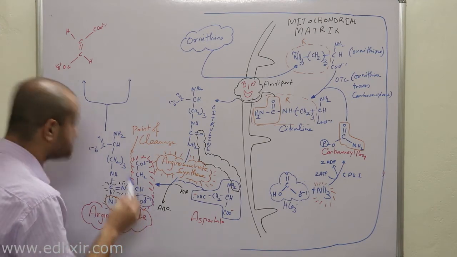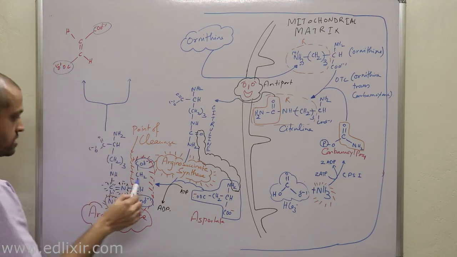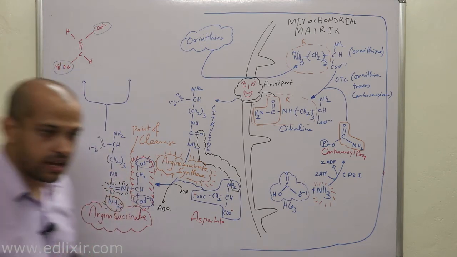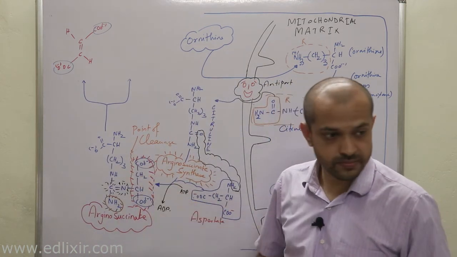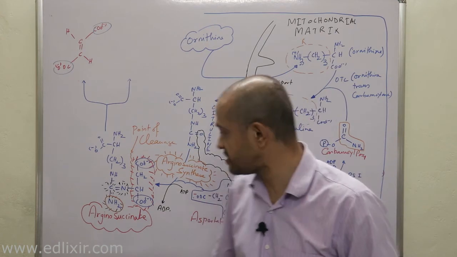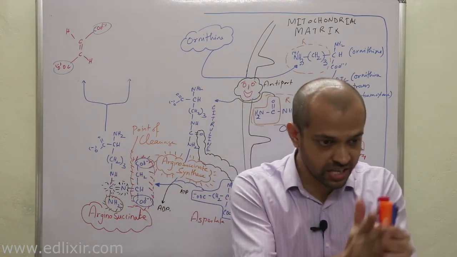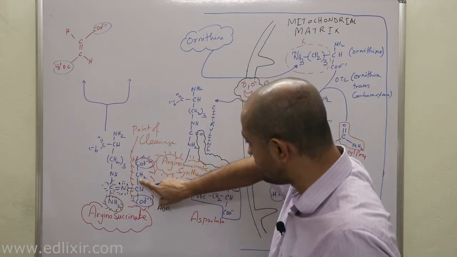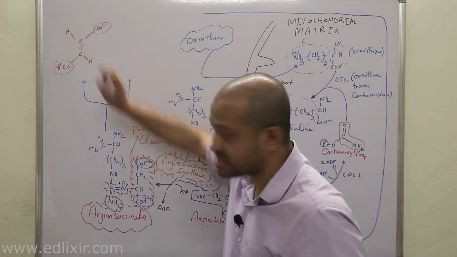This is C double O minus, this is also C double O minus, here is another C double O minus. Now, what has happened is this: a double bond, or a pi electron system, has been introduced in between these two carbons. That's the important thing you need to understand here: whenever this particular thing has been cleaved, cut into two pieces, a pi electron system has been included in between these two carbons.